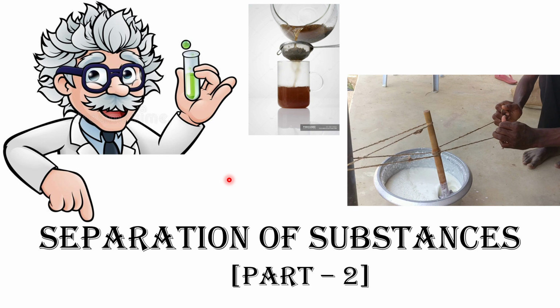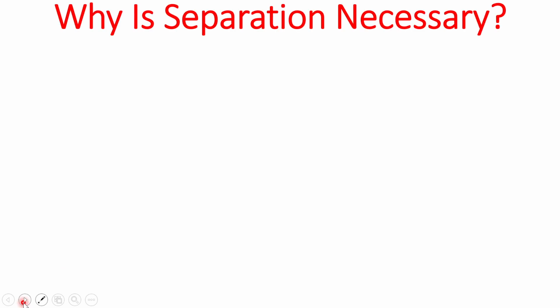Separation of substances part 2. In this video lecture, I would focus firstly on why separation is necessary. The chapter's name is separation of substances. We looked into the basic classification of substances on the basis of mixtures and pure substances, and how mixtures are different from pure substances.